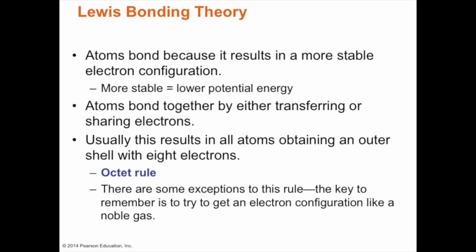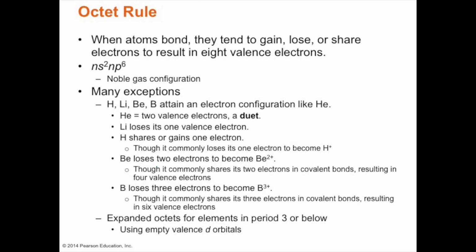The key to remember is that the metal and non-metal want to obtain the electron configuration of noble gases. The octet rule therefore states that when atoms bond, they tend to gain, lose, or share electrons so that they have 8 valence electrons.